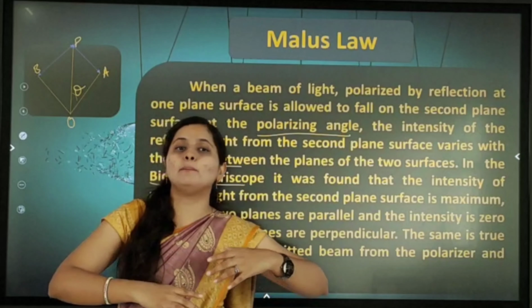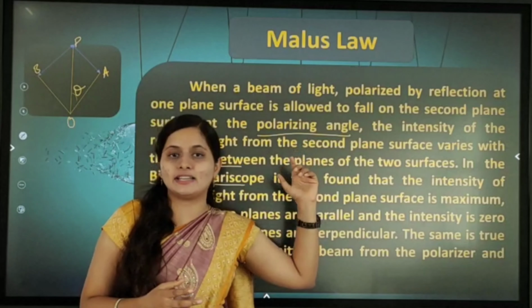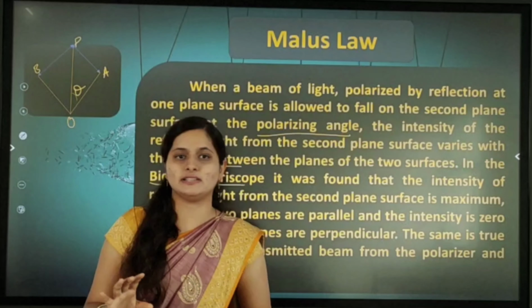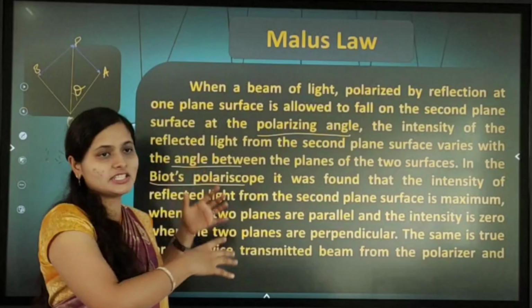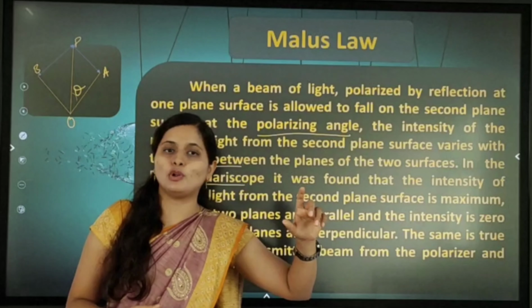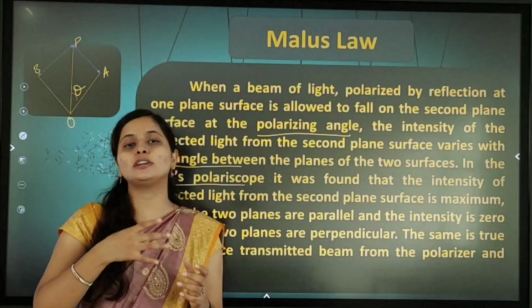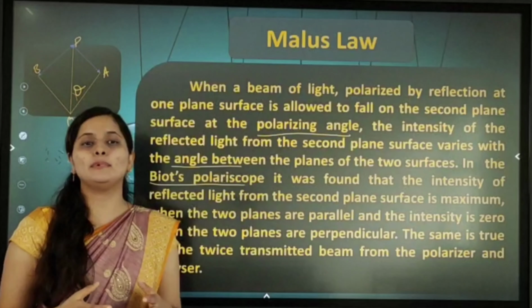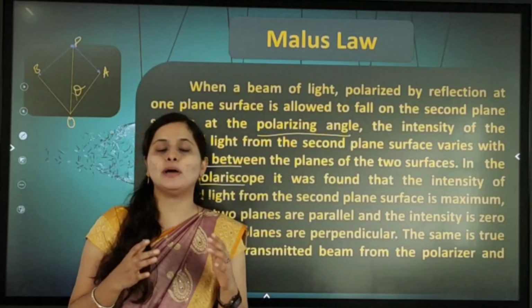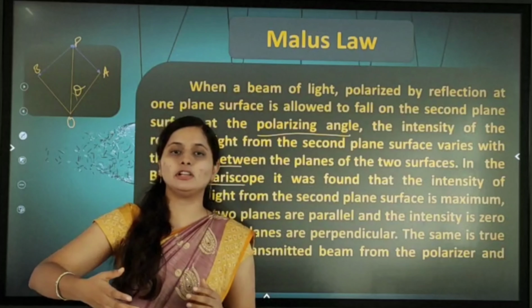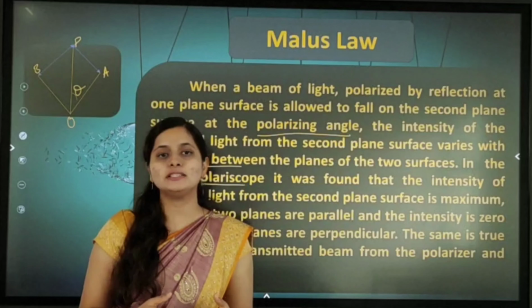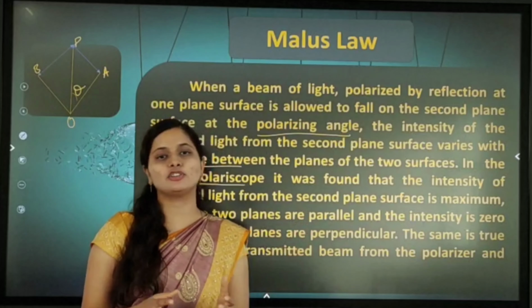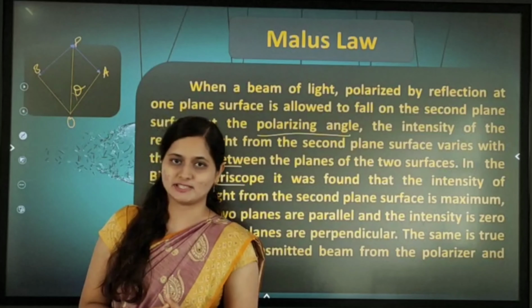So it has the maximum intensity on the reflected side, not on the transmitted side. Whatever reflection is taking place and we are getting the polarizing angle, that has the maximum intensity, because the two planes are in a parallel condition. The intensity will be 0 when the perpendicular condition of the two planes takes place.